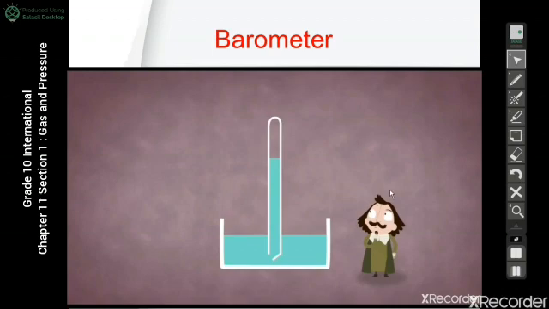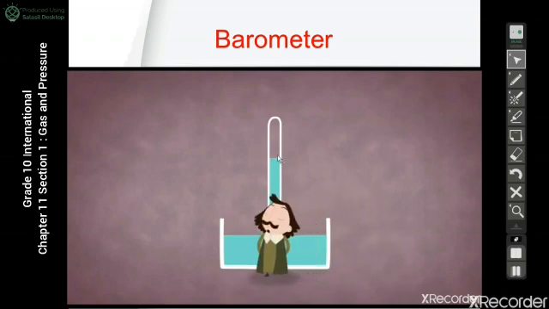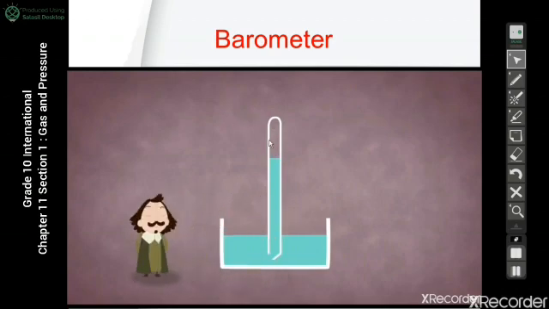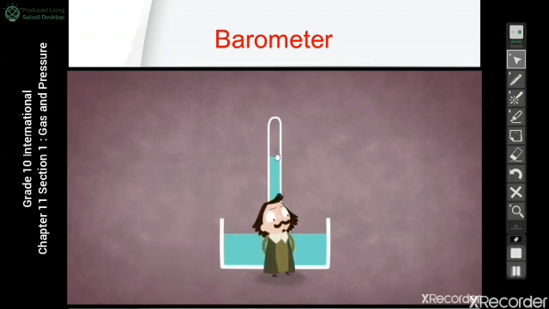Then came Torricelli. Torricelli thought about why water drops to a certain height. Why this height? Why 10.3? He thought that the water in the dish is exposed to the air, and the air molecules are exerting pressure on the surface of the water, so it pushes the water up inside the tube.